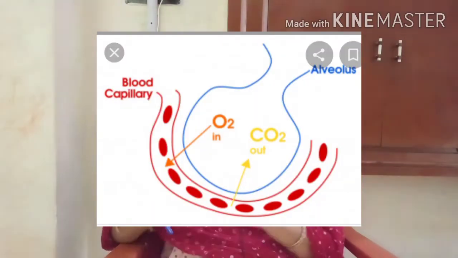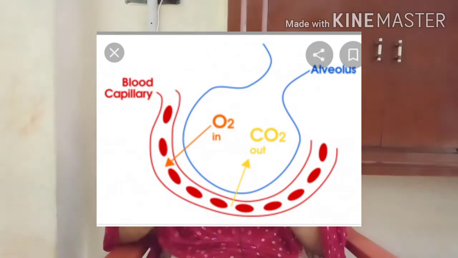Now in this class we will discuss what the alveolar exchange of the blood is. The exchange of the gases takes place at the alveolar region and the blood capillaries. So that is the first exchange.